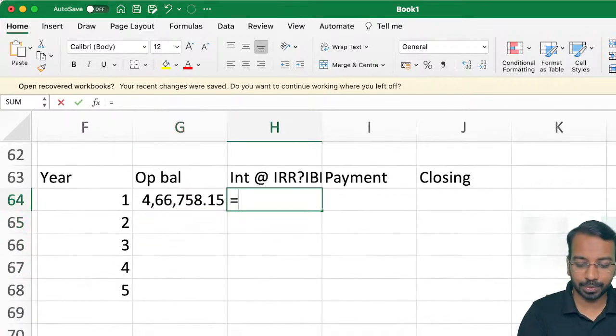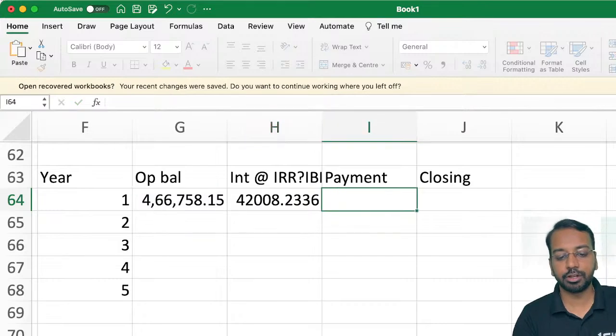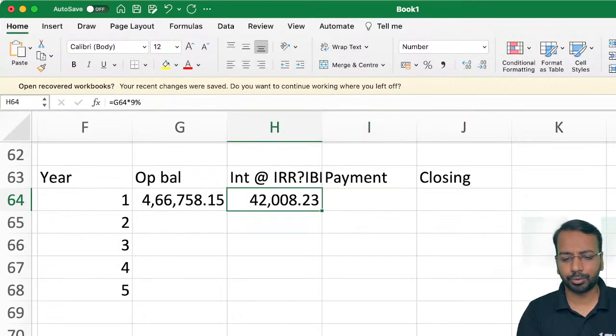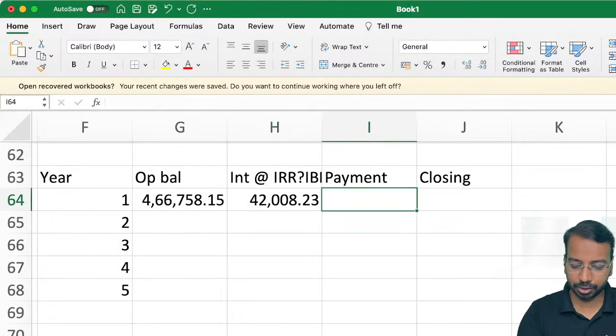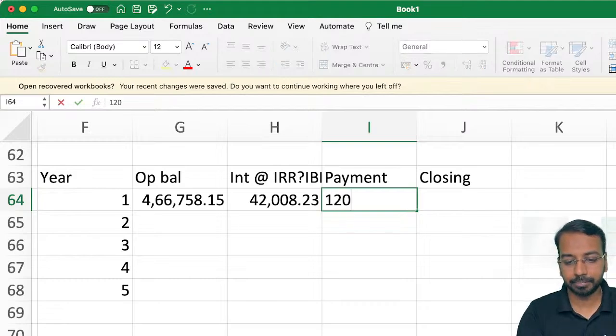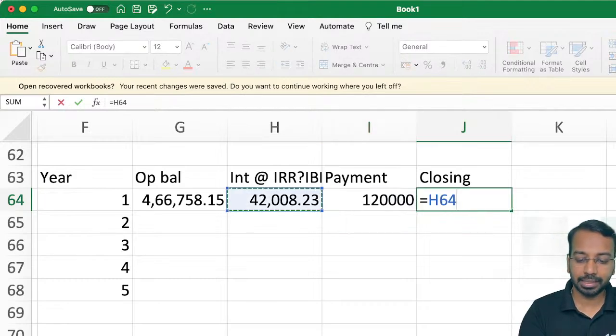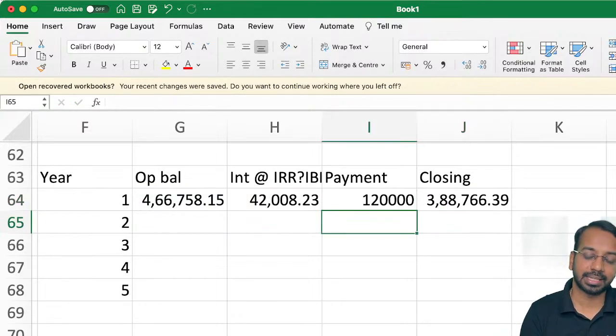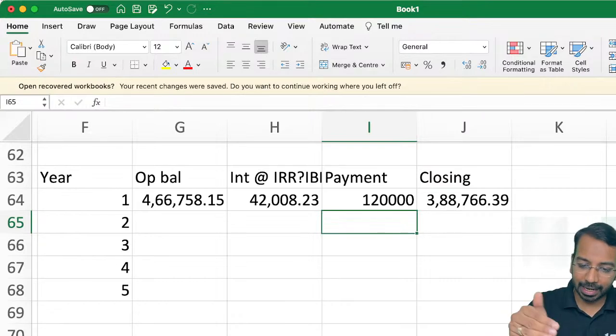Interest rate at 9%. So this will be my interest expense. How to account for it, I'll come to it in the next session. Payment is 120. Closing balance is opening balance plus interest minus payment, which is 388,766. Subsequently, you can use a calculator and get used to this.